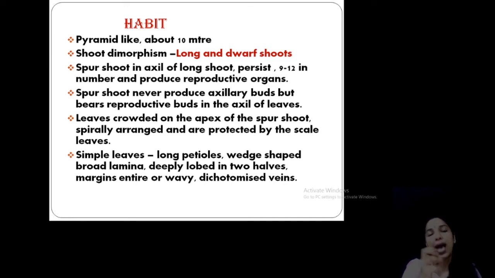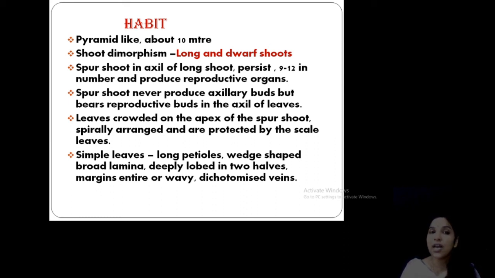So in the axil of the dwarf shoot you can see only the reproductive organs, and leaves are crowded at the apex of the spur shoot. There are also scale leaves that protect the apex of the dwarf shoots. So there are foliage leaves as well as scale leaves, long shoots as well as dwarf shoots. The reproductive organs are present only on the dwarf shoot, otherwise known as the spur shoot.